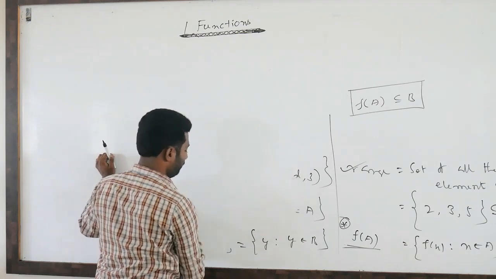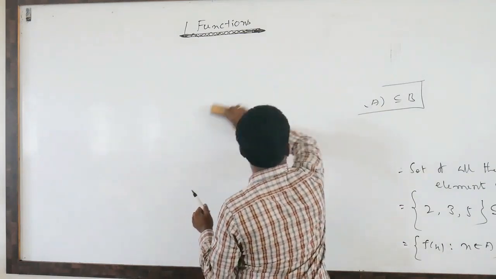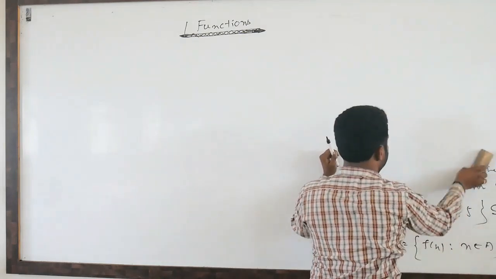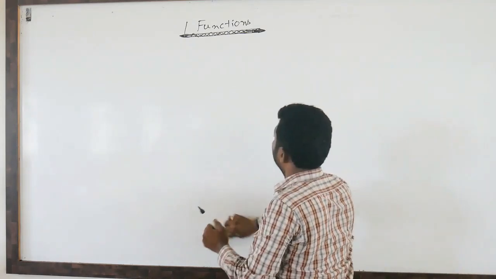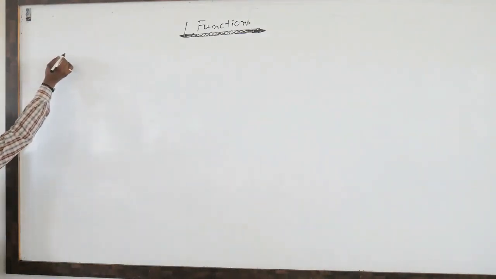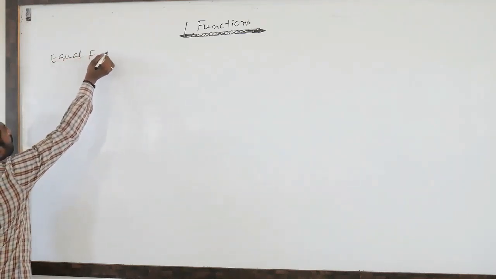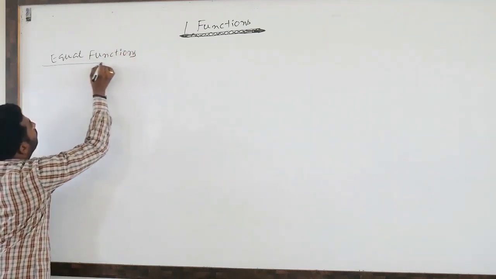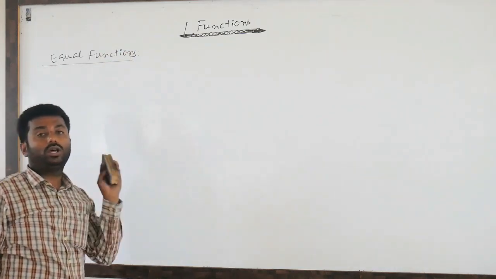Equal functions. When can we say whether two functions are equal or not?